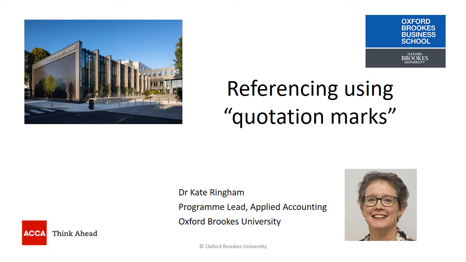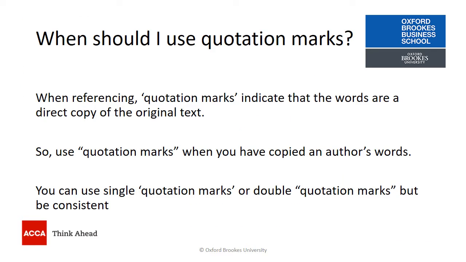And this video is looking at when we use quotation marks when we're referencing. The reason we use quotation marks is when we want to indicate that words are a direct copy of the original text. That might be single quotation marks or double quotation marks, but do be consistent when we have actually copied word for word an author's words. So let's look at an example of this.